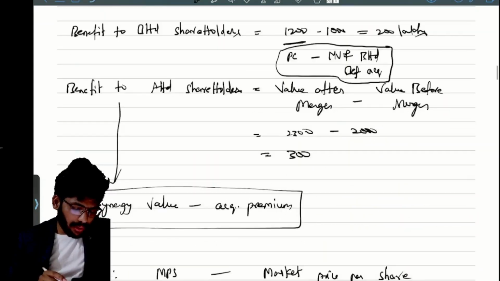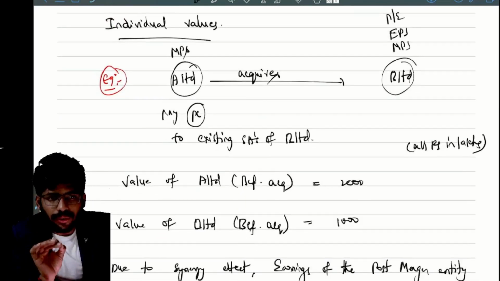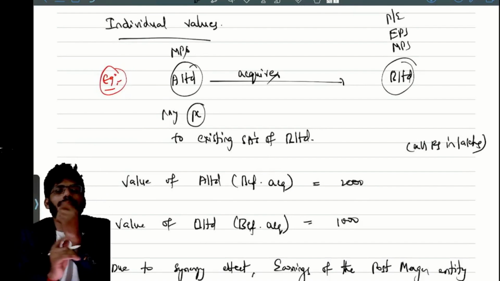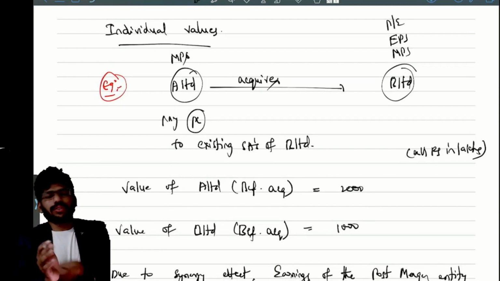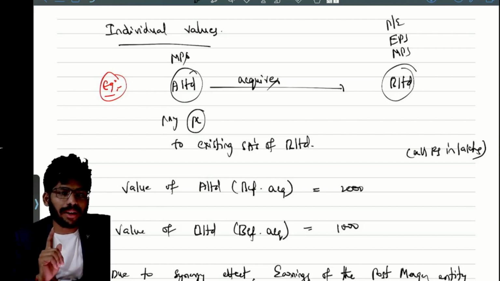Now I'm going to discuss a small example to introduce all the small wordings, like market price per share, earnings per share, market capitalization, all the words. Don't worry, I think you may have some idea about this topic from your SFM.